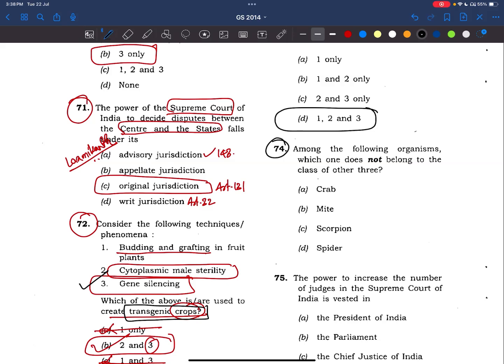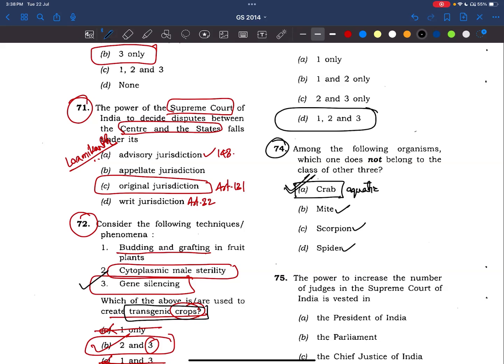Among the following organisms, which one does not belong to the class of other? Okay, see here, spider. It is an insect. Okay, scorpion. It is also a type of insect. Okay, if I'm wrong, please spare me. I'm just telling in the general context. These are found in terrestrial regions. Even mites, they are also insects. Now see crab, it is an aquatic animal. We generally find it in the coastal areas. So this is the odd one out, right?